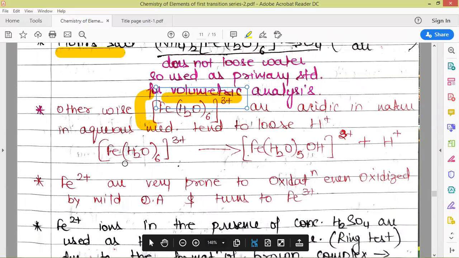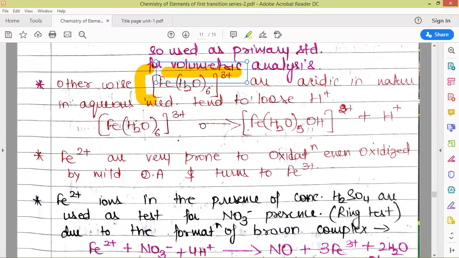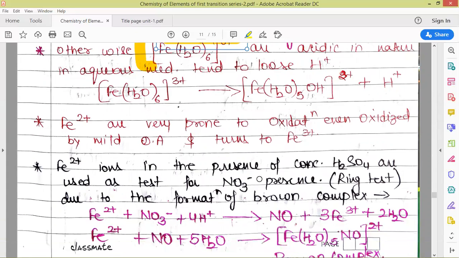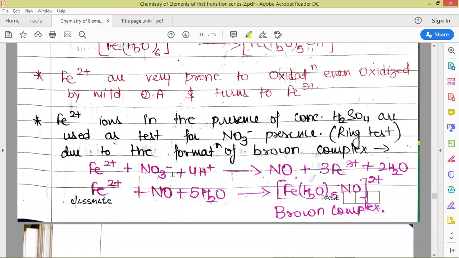The hexahydrate complex of iron 2, which is 2+, is very prone to loss of one proton and converts iron from its +2 oxidation state to its +3 oxidation state due to the better stability of iron 3.